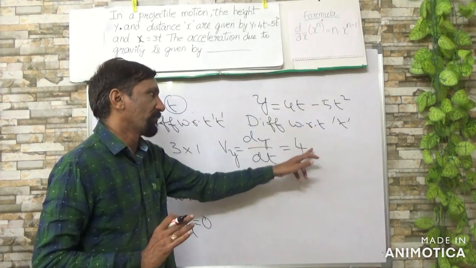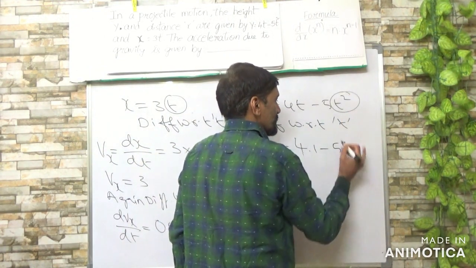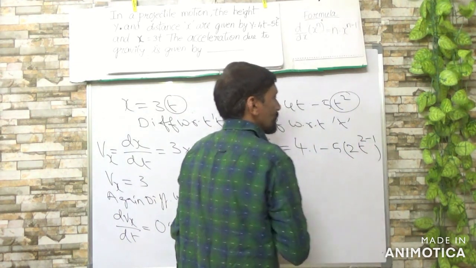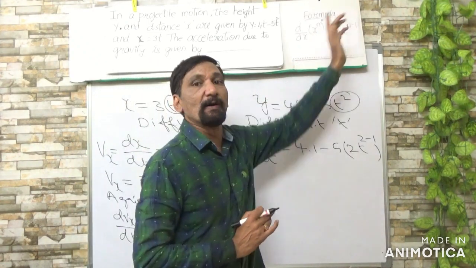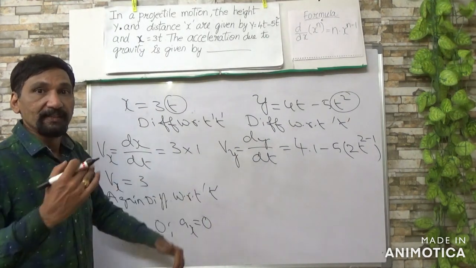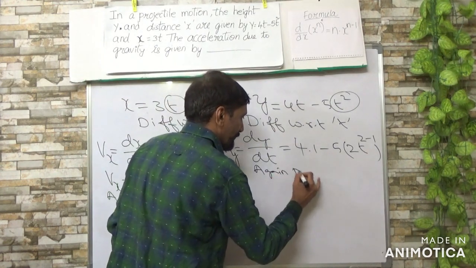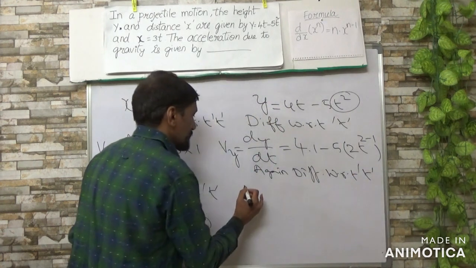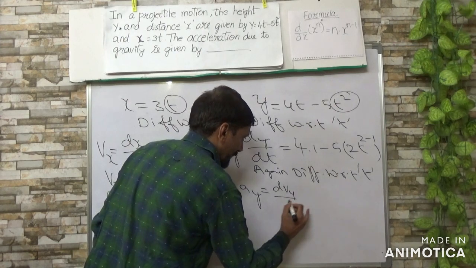So the differentiation of t is 1, then minus 5 into t square, so it is 2 into t power 2 minus 1. The one formula to differentiate is n into x power n minus 1. So this is velocity. You want to find acceleration, so this is differentiated again with respect to time, and thereby you get the acceleration in the y direction.